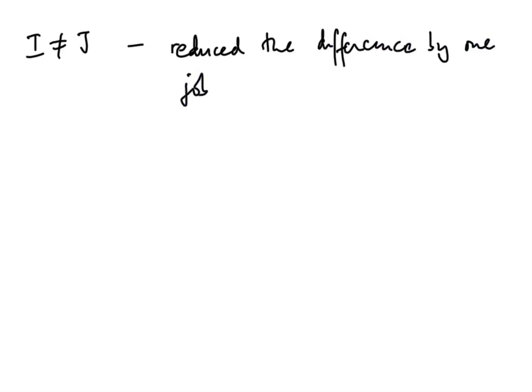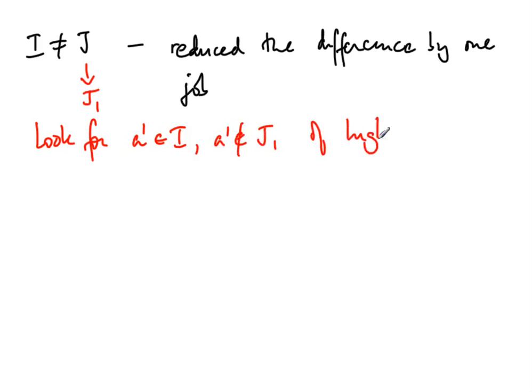Now I again look for, so J has now become some J1. So now I look for A prime which belongs to I such that A prime does not belong to J1, of highest profit.